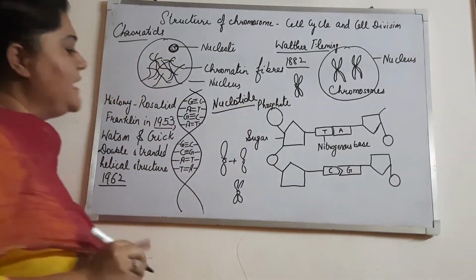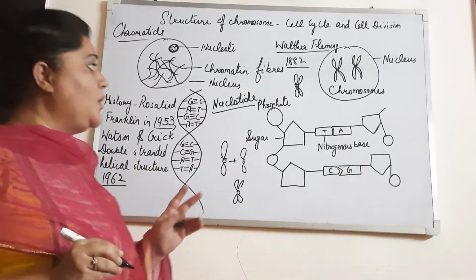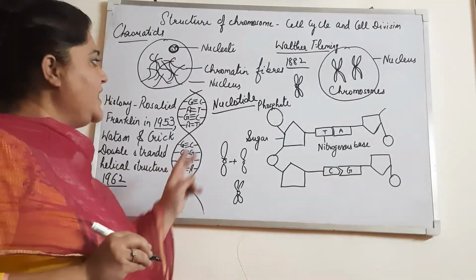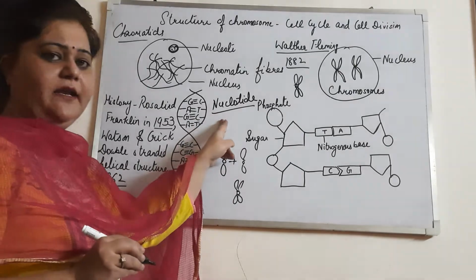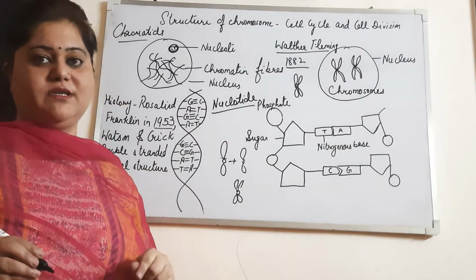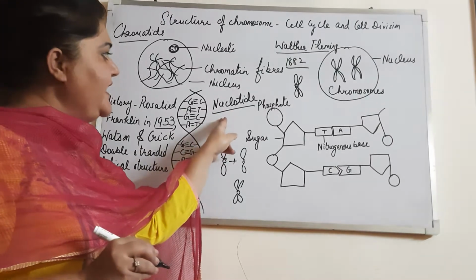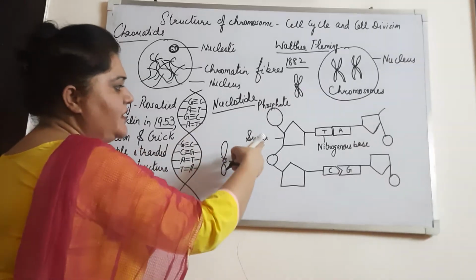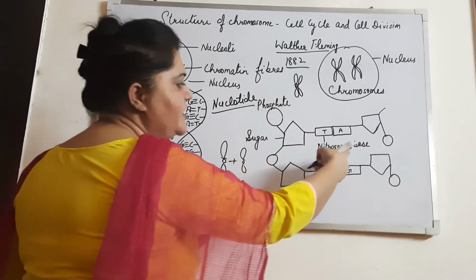Please be very careful, I am going to talk about three terms that start with N: nucleotide, nitrogenous base and nucleosome. What is a nucleotide? Nucleotide is these three things: phosphate, sugar and nitrogenous base.